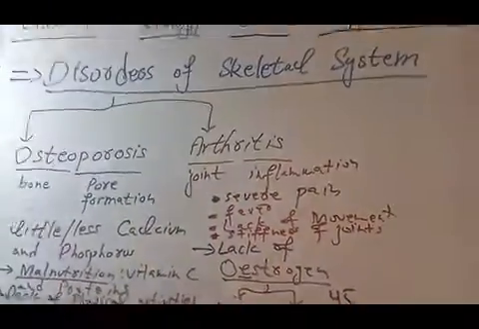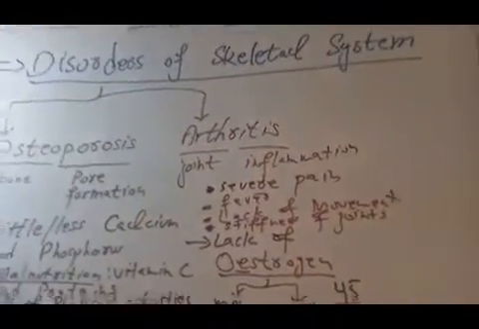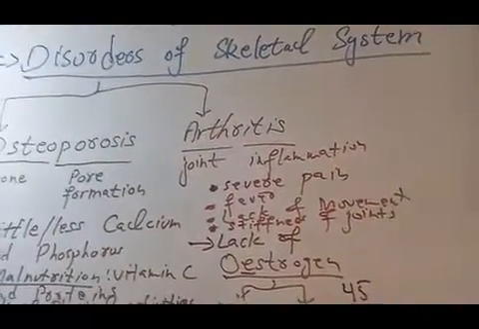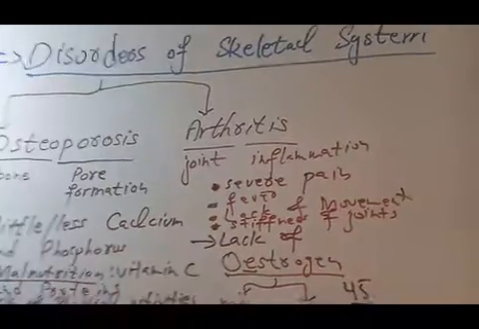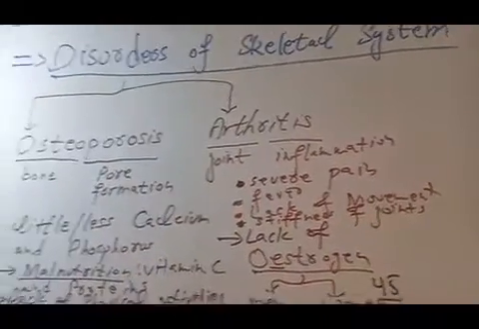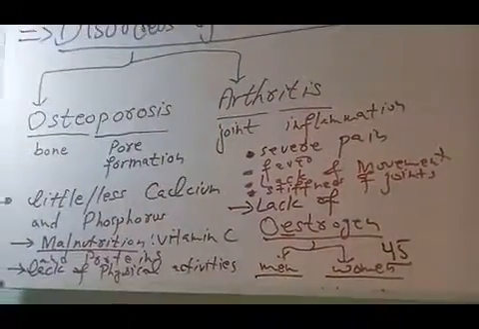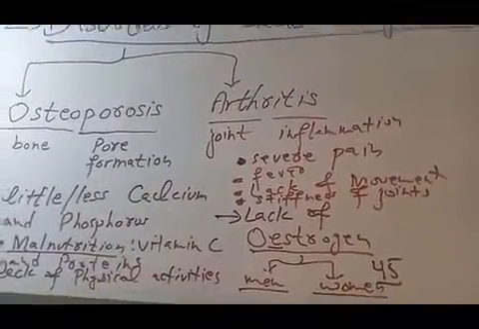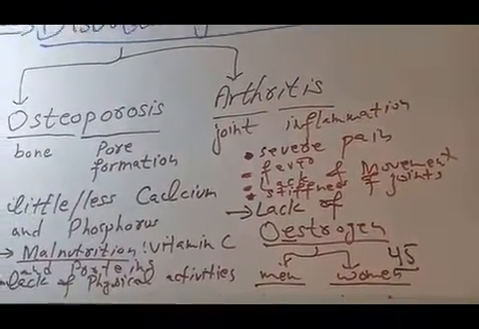It is obvious that when joints become stiff, they become swollen, they have inflammation, and when there is stiffness in joints, there will be loss of movement, which will result in severe pain and fever.